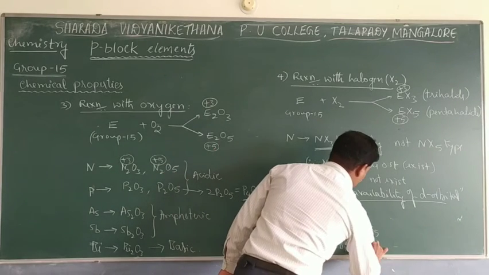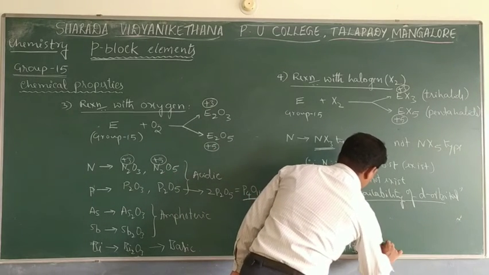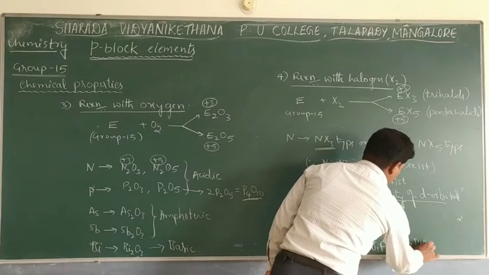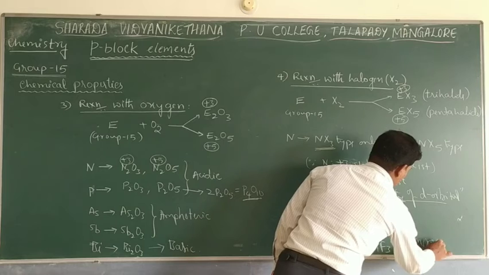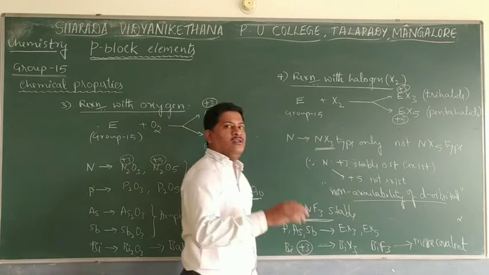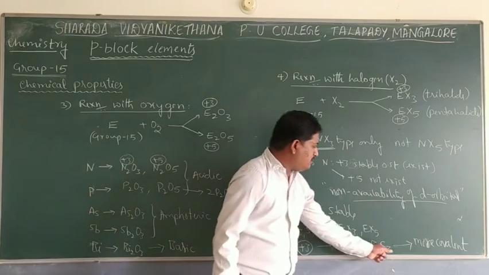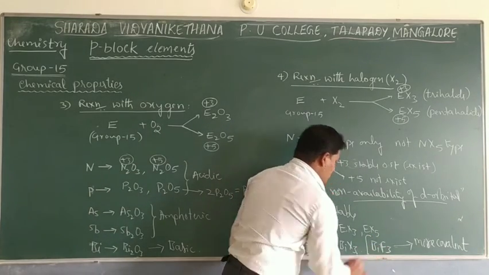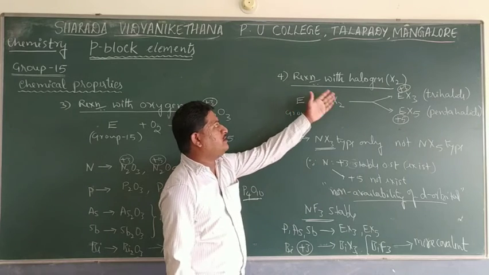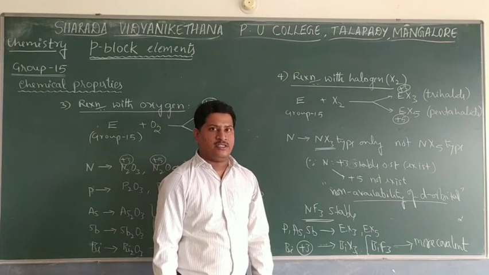In that, bismuth trifluoride will show more covalent nature. So among all the halides of bismuth, the trifluoride is actually more covalent. So this is with respect to the reactions of group 15 elements with halogen.